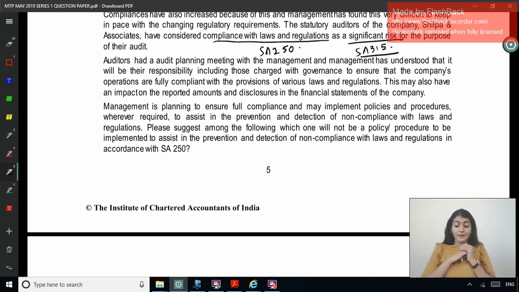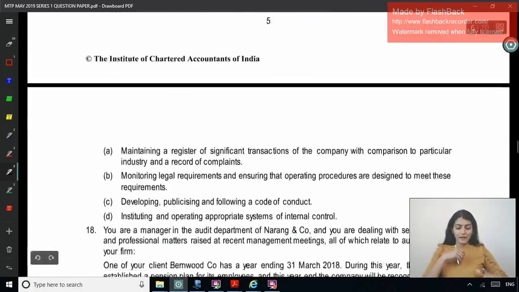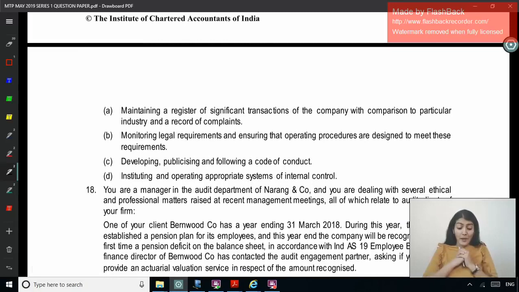Please suggest among the following which one will not be a policy to be implemented to assist in the prevention and detection of non-compliance with law regulation in accordance with SA 250. Right? Whose responsibility to comply with law regulation? Management's responsibility. So what steps should be taken by the management to ensure compliance with law regulation? Maintaining a register of significant transactions of the company with comparison to particular industry and a record of complaints.